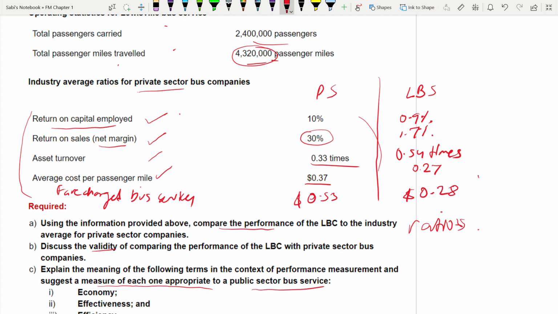Now compare. So now we'll start writing, because you are supposed to compare the performance, right? How do you write? Start also in that order. The way you have calculated, start in that order. For example, you will first talk about return on capital employed, then return on sales, then asset turnover, then fare, then average cost, all those things one after the other. And when you are writing it, you are writing it in different paragraphs. Okay.